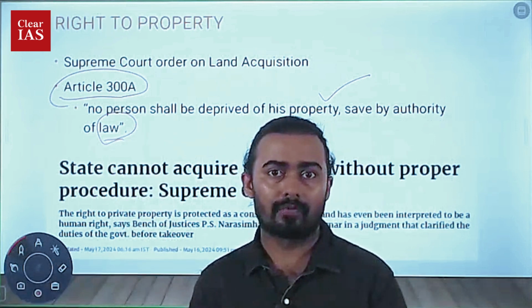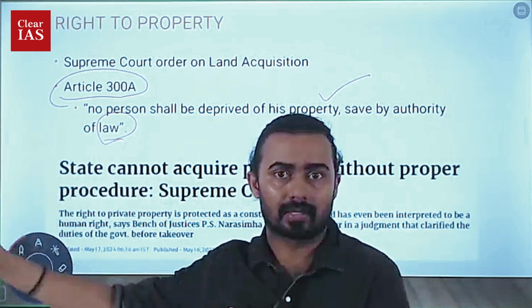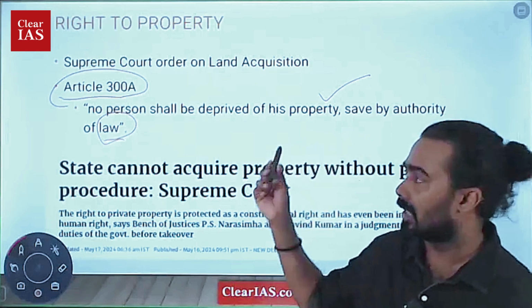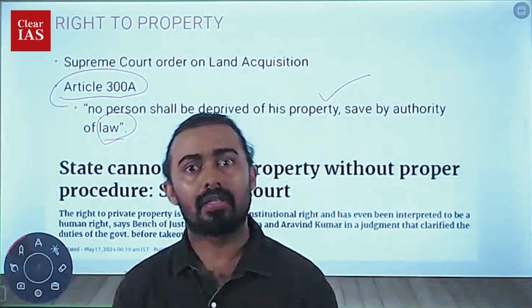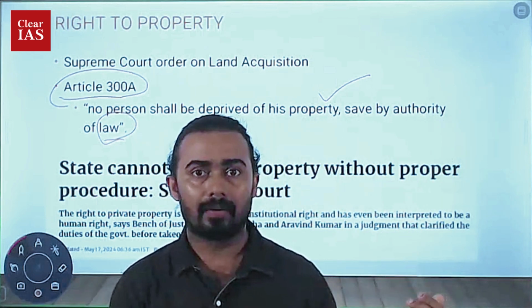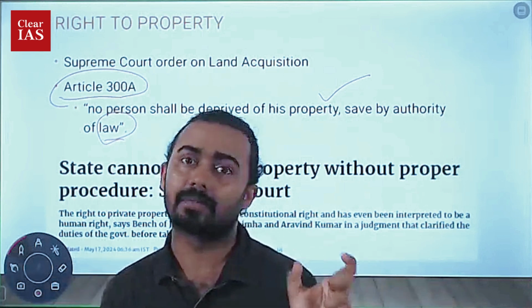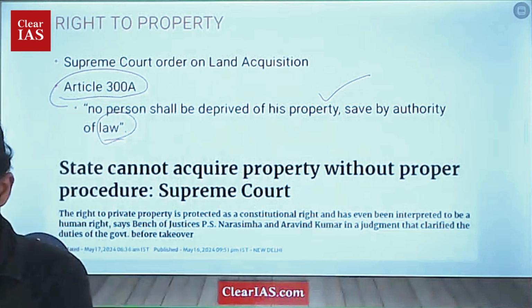That is from the point of view of the person. From the point of view of the government, if there is a proper law, then the government can take this particular land away from the person. So from both perspectives, this article is extremely valid.